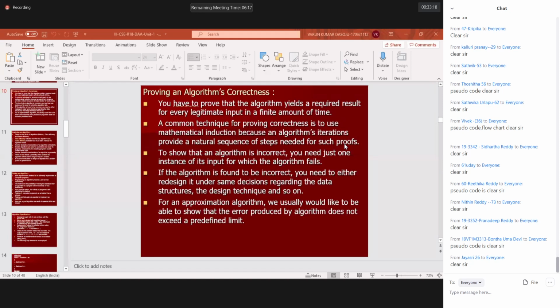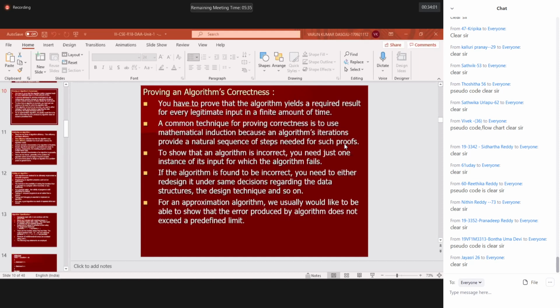For example, a statement is given to you. The sum of the first n natural numbers, sigma n, is equal to n into n plus 1 by 2. Do you remember that formula? And the sum of squares, 1 square plus 2 square plus 3 square, up to n square, which is equal to sigma n square, is n into n plus 1 into 2n plus 1 by 6. And sigma n cube, that is 1 cube plus 2 cube plus 3 cube, up to n cube, the sum of cubes of the first n natural numbers, is equal to n square into n plus 1 whole square by 4. I hope you have come across these kinds of properties.